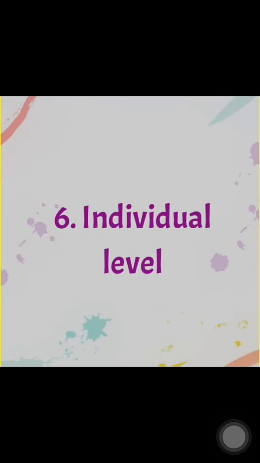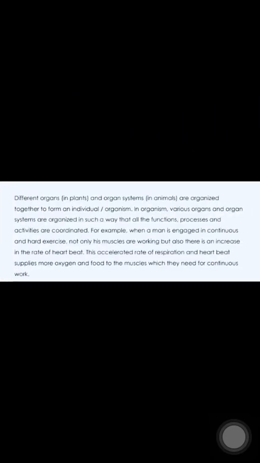Number 6 level is individual level. When different type of organ and organ system are organized together to form a whole individual or organism. In organism, various organs and organ system are organized in such a way that all the functional processes are coordinated. For example, when a human is engaged in continuous and hard exercise, not only his muscles are working, but also there is an increase in the rate of heartbeat. This accelerated rate of respiration and heartbeat supplies more oxygen and food to the muscle which they need for continuous work. That means in individual, we are discussing how each organ and organ system act together.